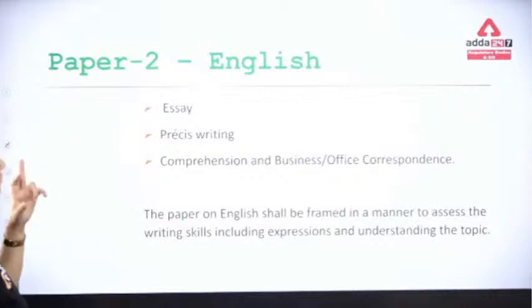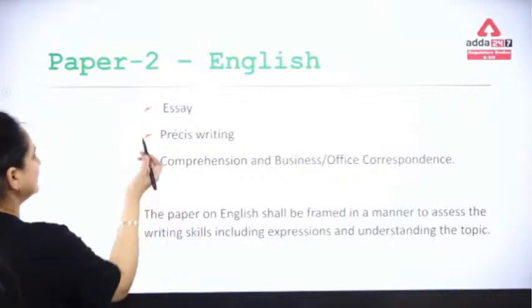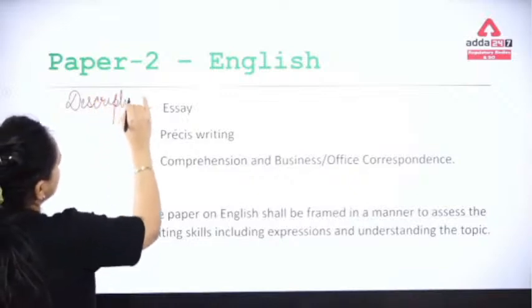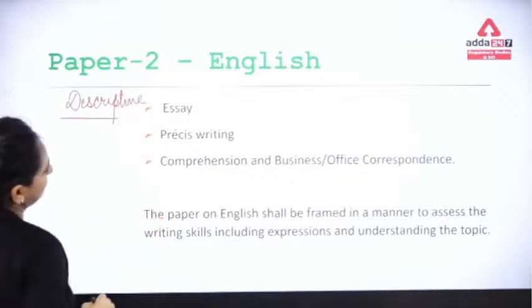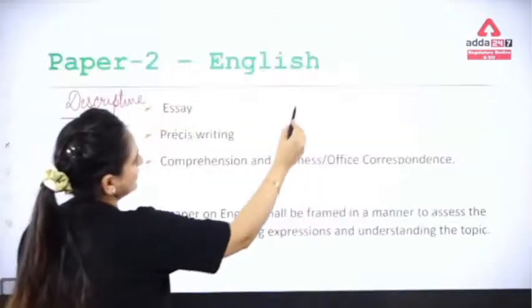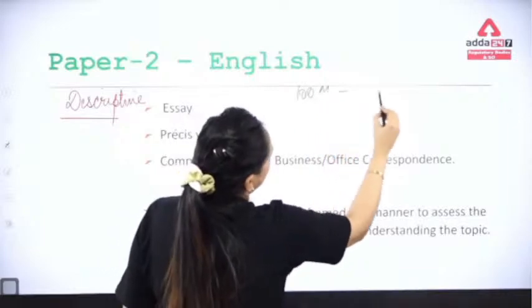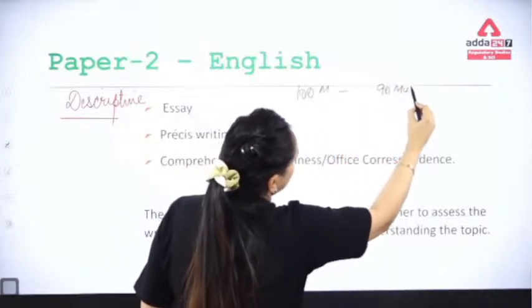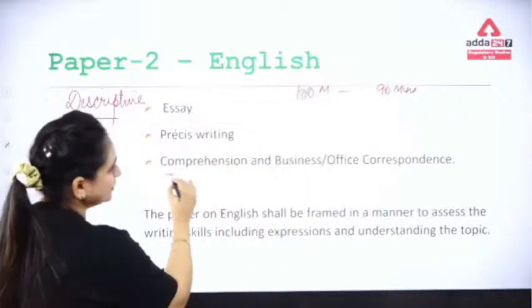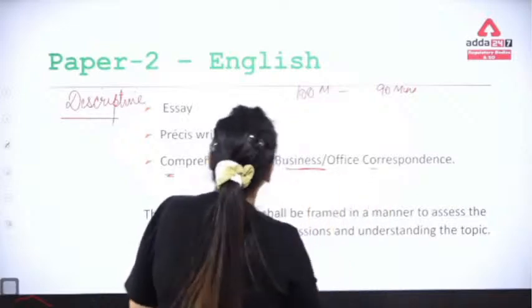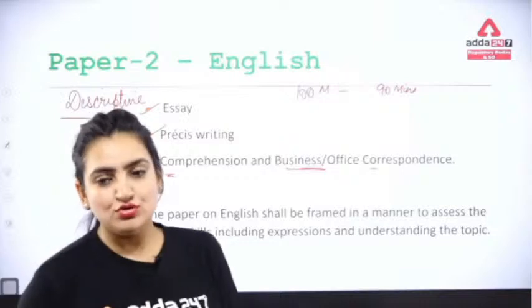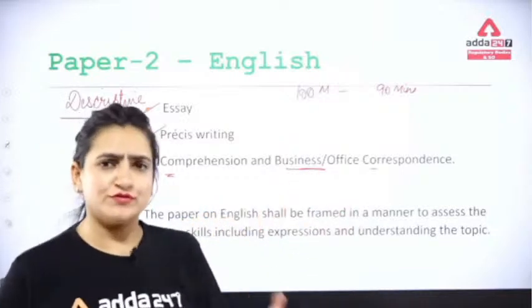So guys, now when I talk about paper 2, since I told you this will be a descriptive paper, it will be of 100 marks and 90 minutes. It will cover essay writing, précis writing, comprehensions, and business and office correspondence: a few letters, some business letters, some office correspondence.